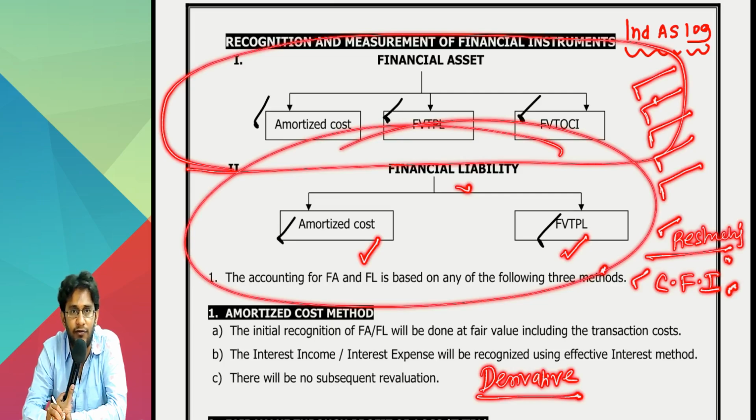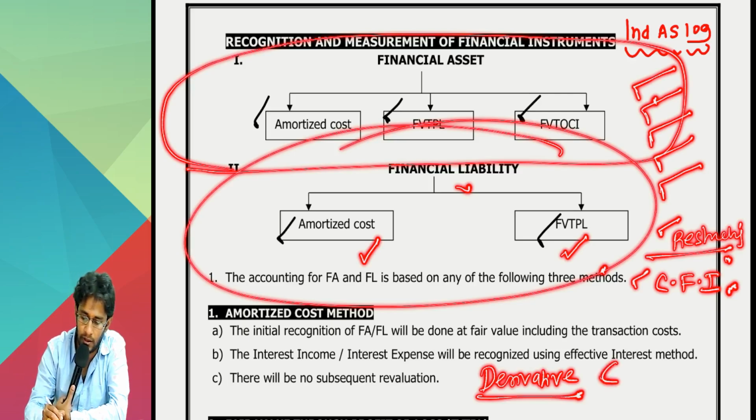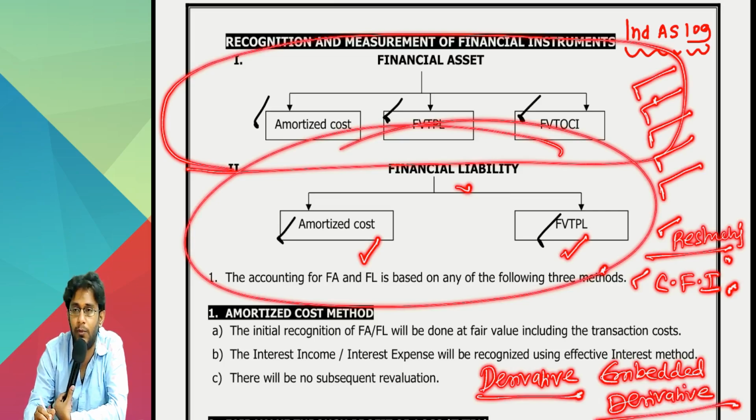Understanding derivative is difficult for first timer, but accounting for derivative is extremely cheap, very simple, extremely easy. Among entire 109, if at all something is easy, that is derivative only. It is that simple. Understanding derivative will take time, but accounting derivative won't take time. After this, we have to discuss something called embedded derivative. The concept is a little deep, but we have to do it very patiently. Question hasn't been asked in the recent times. Highly important. Once this is over, then you have only one concept called hedge accounting.